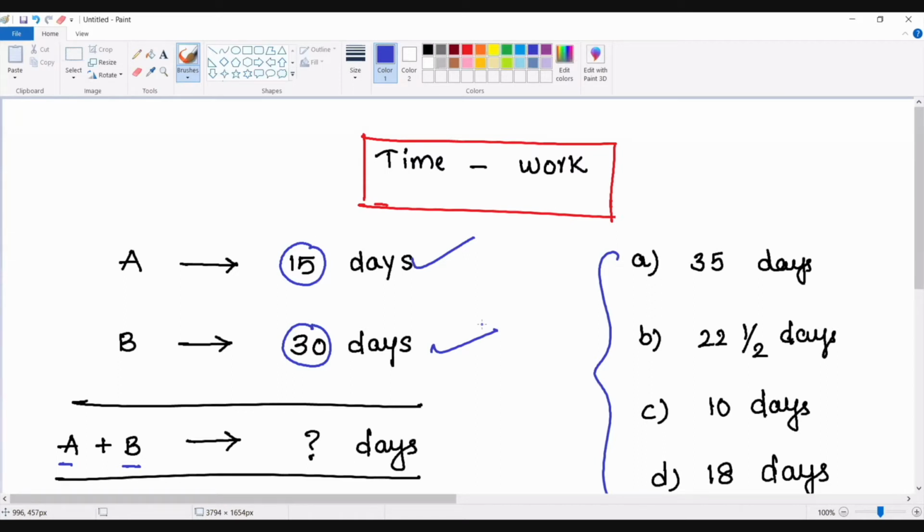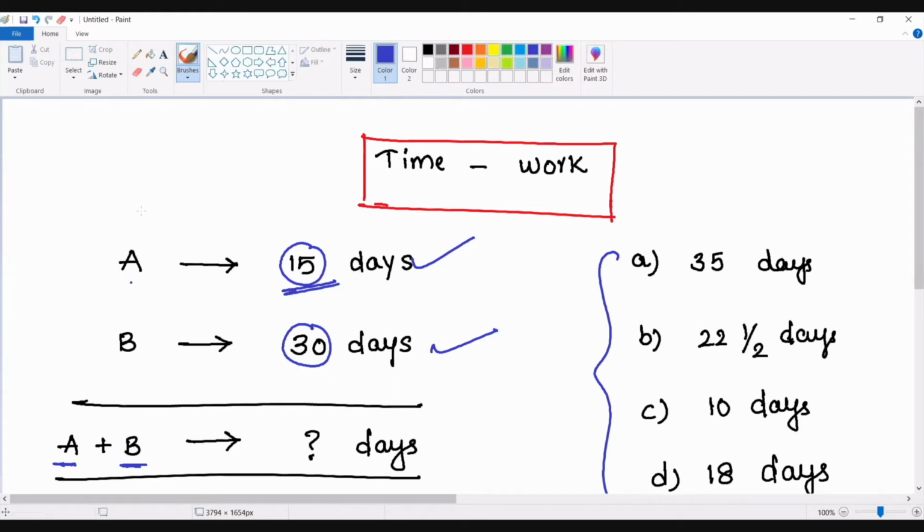Now, as per the data, A and B are working together. Then how many days? You can easily observe that A alone is taking 15 days of time to complete the work.